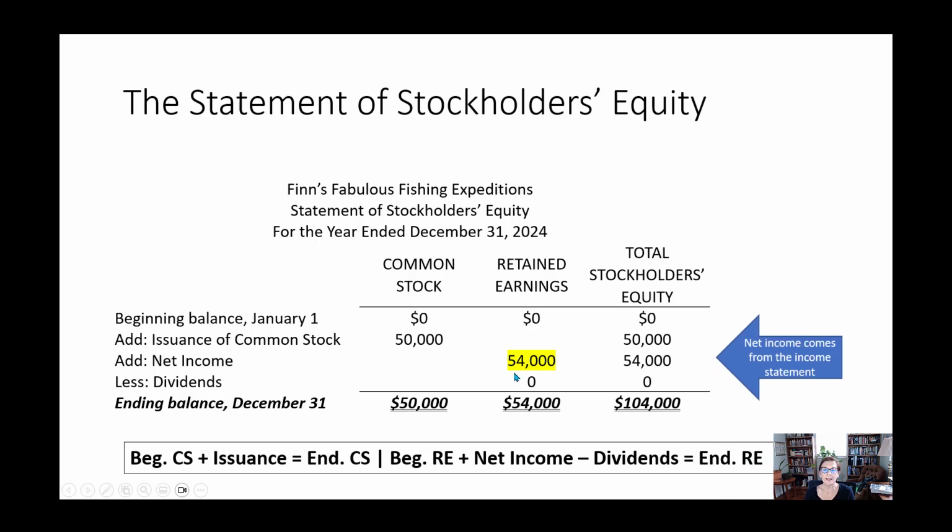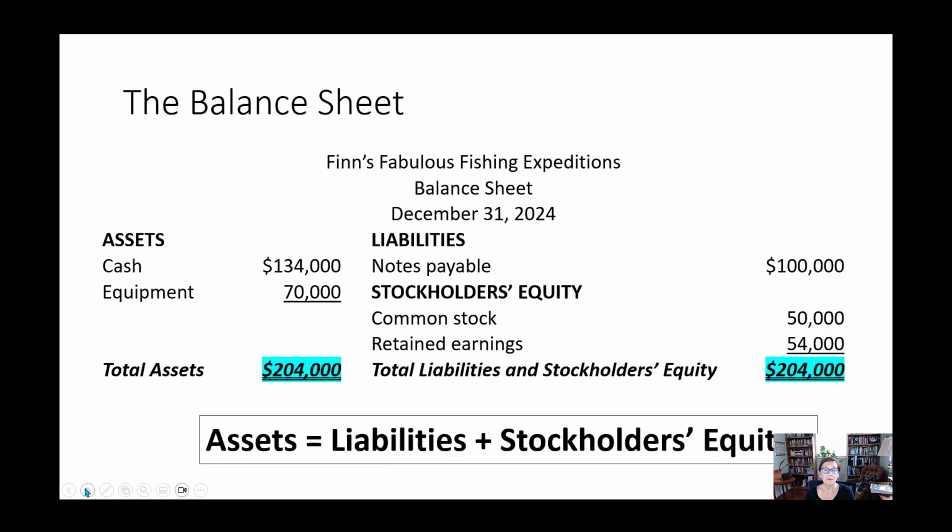So now the net income here, again, we said it came from the income statement, right? And then these totals here, we're just adding across. So these are zeros to 50, plus 0 gives us 50. Adding across, adding across, adding across. Okay, that's where you get those totals. Finally, we have, nope, not finally, we have two more. We have a balance sheet